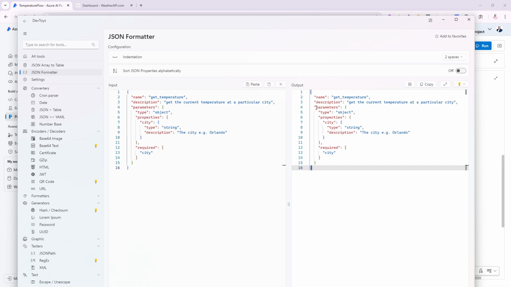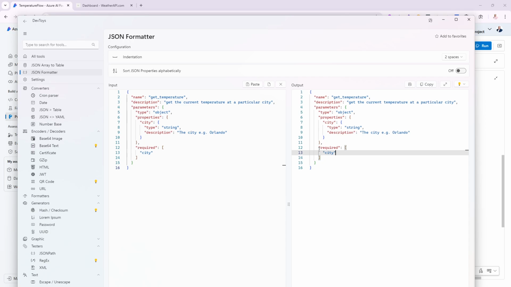And then you will set up the parameters. Of course, in our case, we have to have a parameter, which is the city, right? So it's type object and the property city, type string, and the description, again, here is very important. I'm going to tell it the city, example Orlando or Paris or London or New York or whatever. Just give it an example of the description as well.